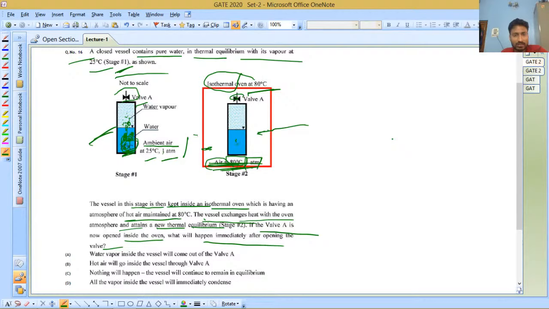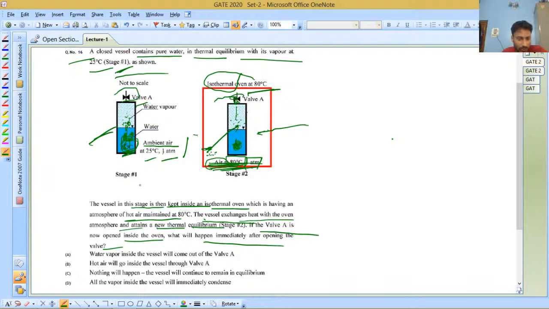The inside condition is still initially at 25 degrees Celsius, but due to the pressure being less than 1 atm and the pressure outside being 1 atm, the air will diffuse inside, and due to the contact with this oven, the air is hot. So when the valve opens, this hot air will go inside and try to occupy this position.